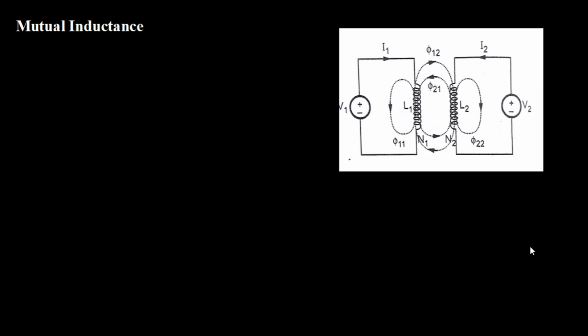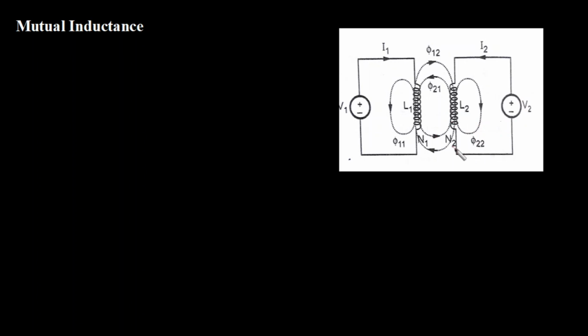Now the flux produced by circuit 1 due to the current flowing I1, I denote as phi 11, the flux creating self inductance. As you can see how I labeled in this circuit, phi 11 is the flux produced by itself, and phi 22 is the flux produced by itself for the second circuit. So that is similar, right? If I have it here, I should have it here also.